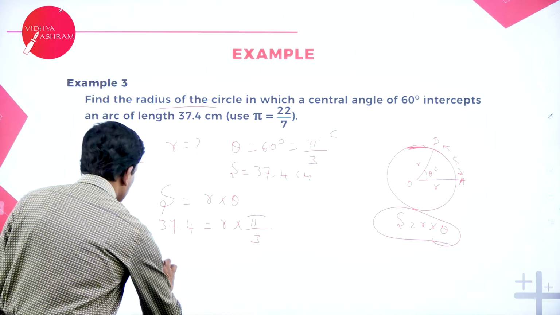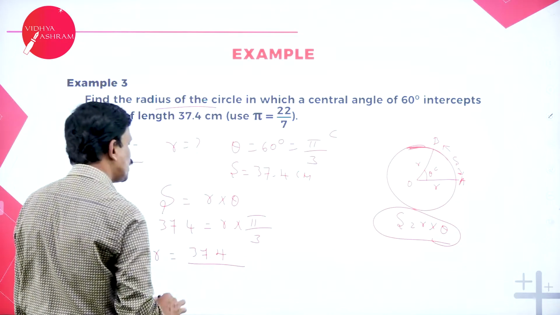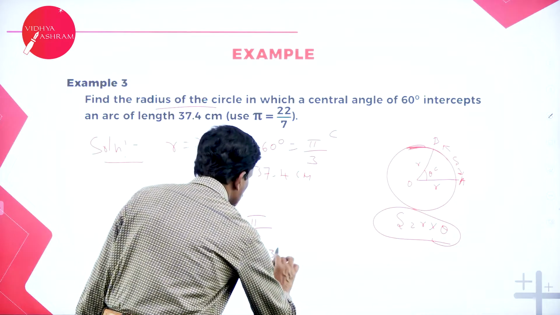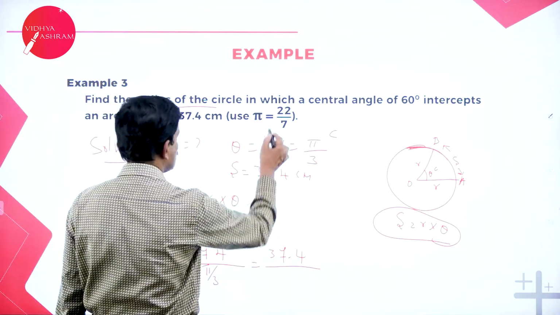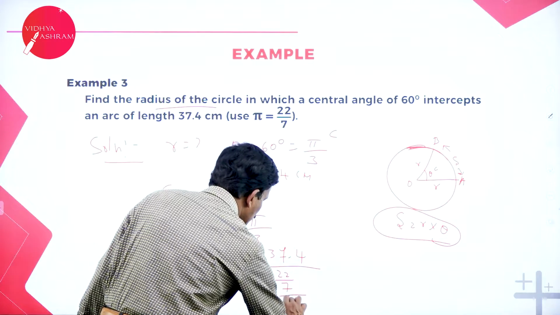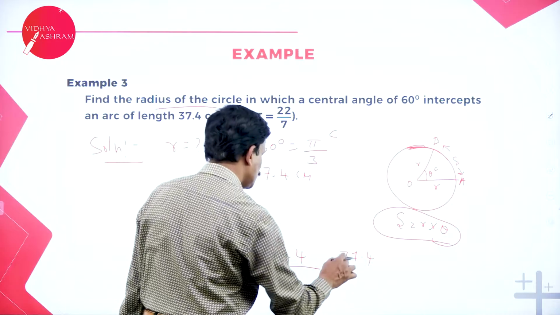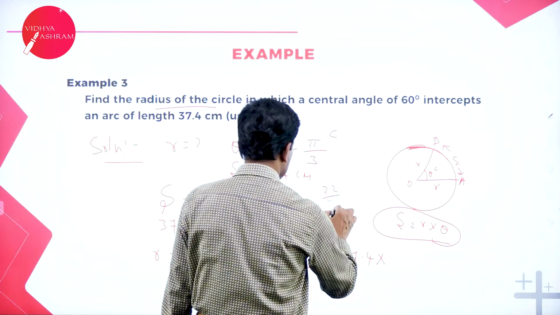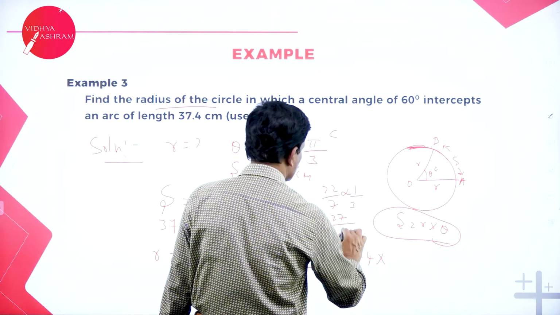So therefore R is equal to 37.4 divided by pi by 3. Pi is equal to 22 by 7, divided by 3. This is equal to 37.4 into, this goes to the numerator, 22 by 7 into 1 by 3 is 22 by 21.